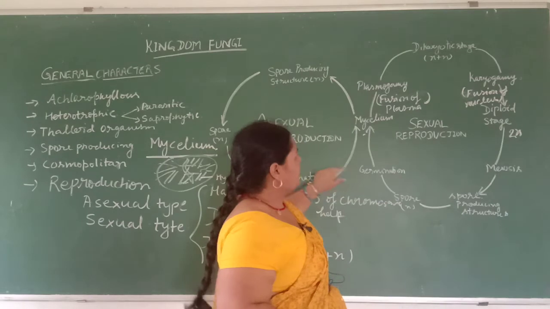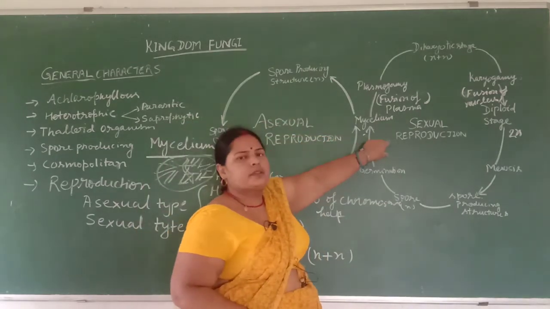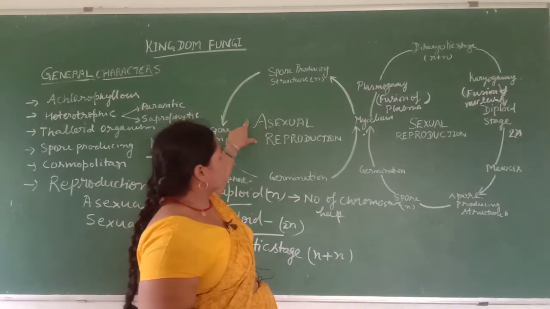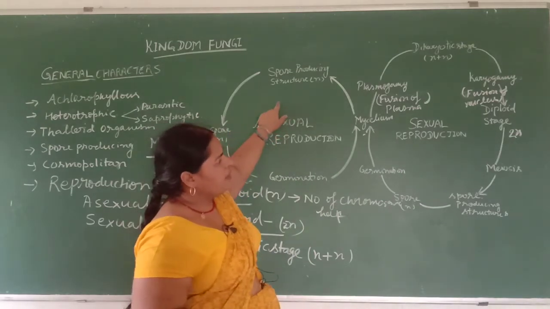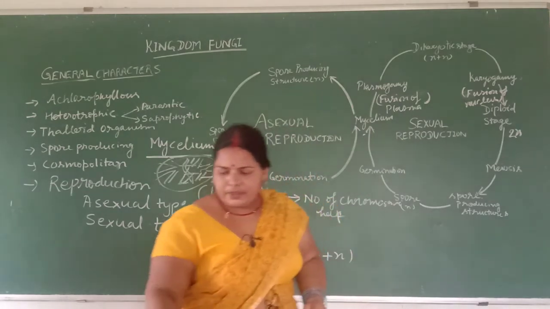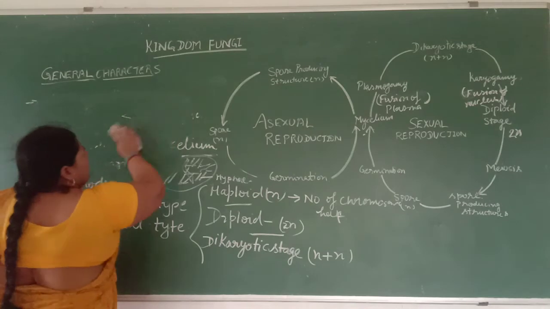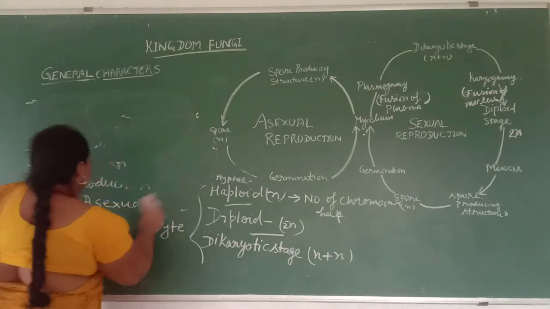So you can see here the asexual reproduction and sexual reproduction, about how asexual reproduction takes place in fungus and how sexual reproduction takes place in fungus. After that you learn about the different divisions of the fungus.